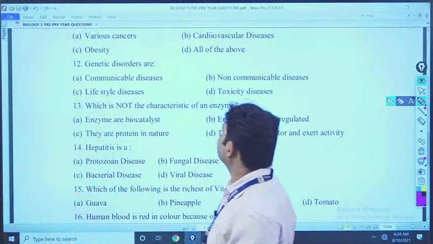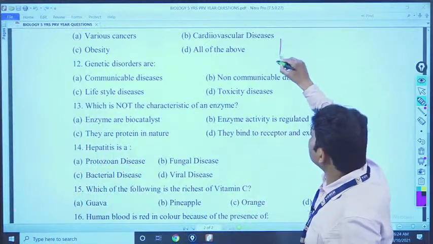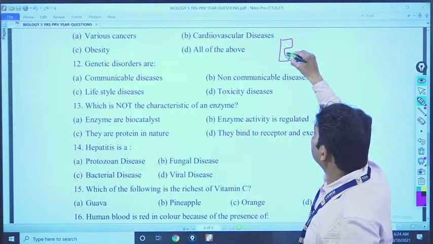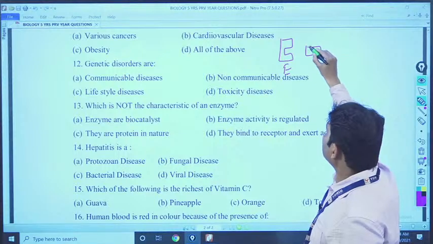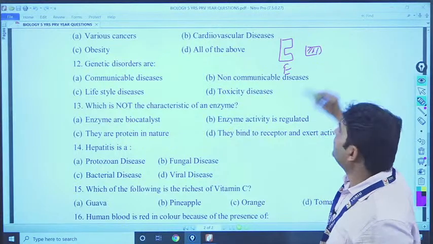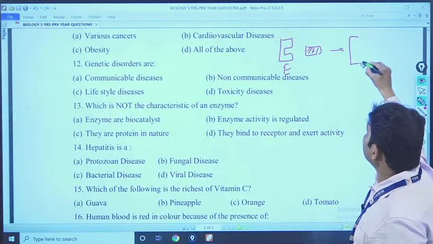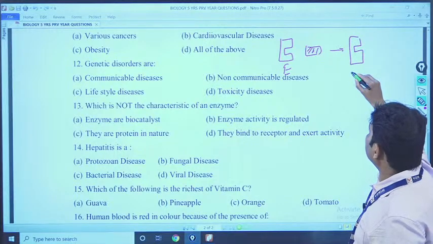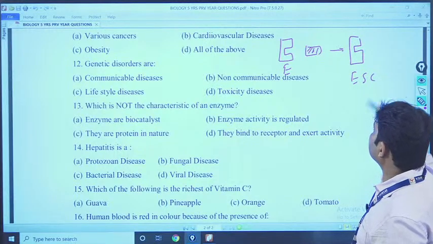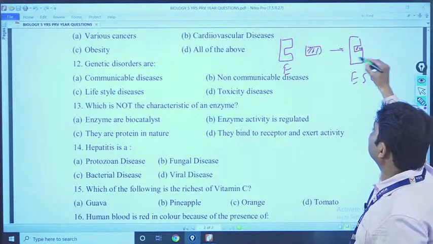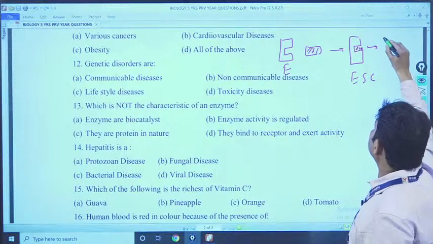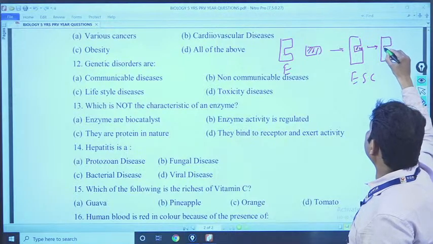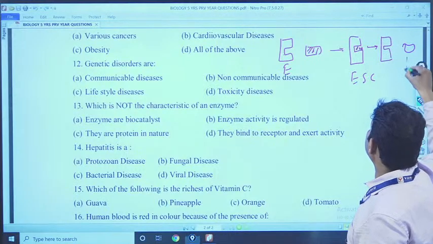Now try to listen. Suppose this is an enzyme and this is the substrate on which it will act and form an enzyme-substrate complex. Okay. Now that substrate attaches to the enzyme, and finally the enzyme separates and that is called the product.